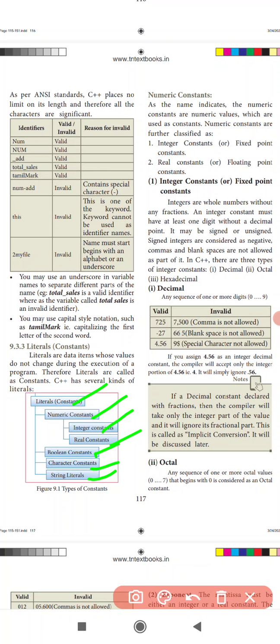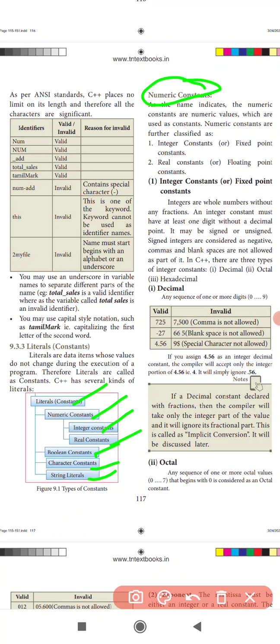First of all, I will discuss numeric constant. Numeric means a numeric value, 0 to 9, an integer value or a decimal value, whatever value. That is a numeric constant.